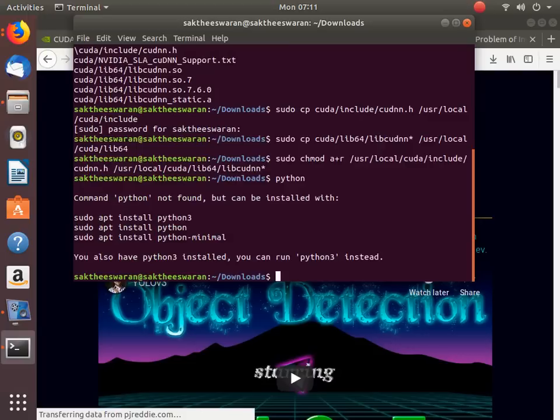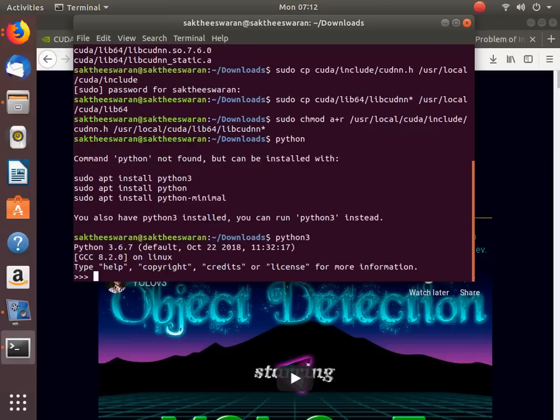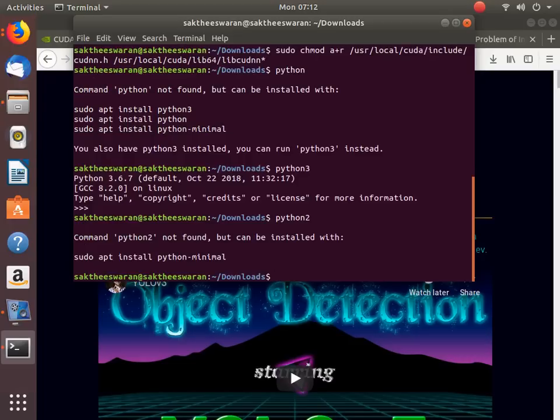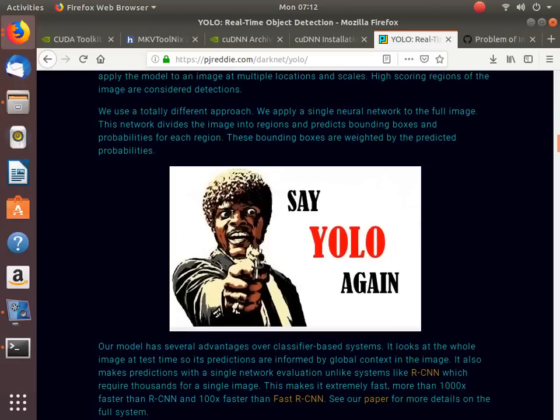So Python, if you go there, you don't have Python in this. Well, let's also install Python in this, there will be no problem with that. Python 3. The version of GCC we have is 8.2.0, and Python 2 that we have. So sudo apt python has to be installed, Python 2 has to be installed. So we have 3.6.7.